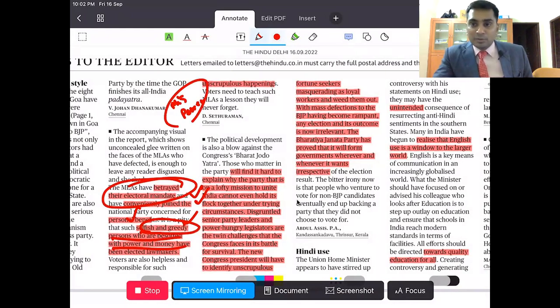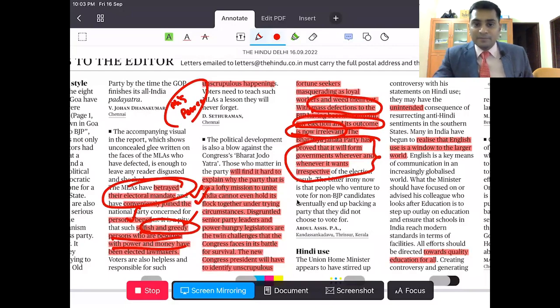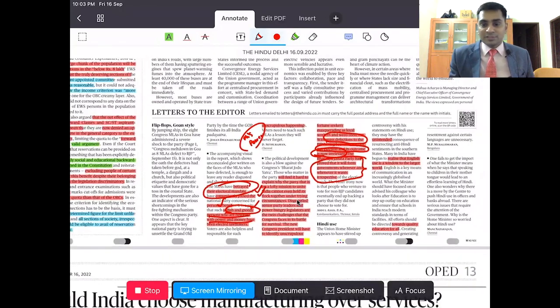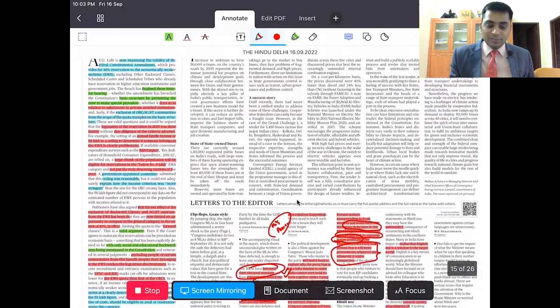It is betraying the electoral mandate. People are going for personal benefits. They are joining other parties, they are selfish, they are greedy. Right? Now, this also says that with mass defections, elections and their outcomes are becoming irrelevant. The Bharatiya Janata Party has proved that it will form a government wherever and whenever it wants to, which means elections don't have any meaning now, because everywhere you see defections happening across the country. Right? This is one thing which is happening.